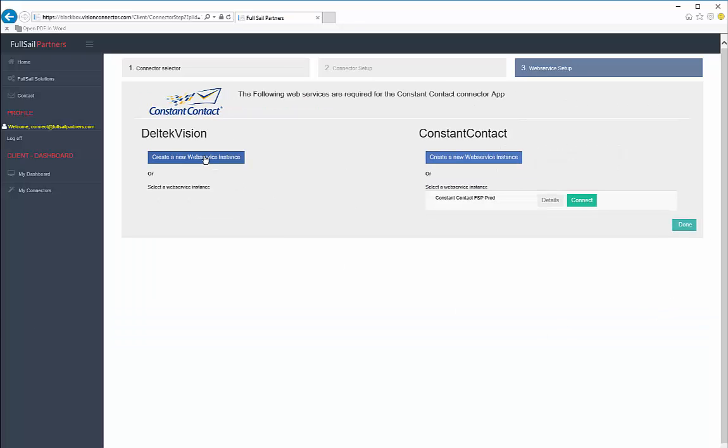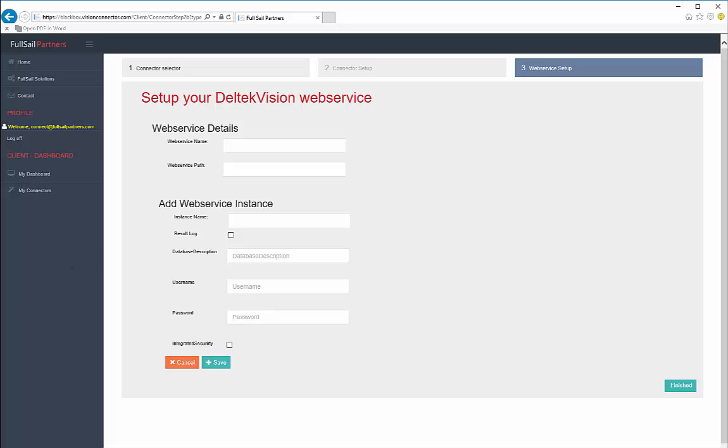And we're ready to move on to the second endpoint, Deltek Vision. We'll create a new web service instance by clicking on the Create New Web Service Instance button. This is our production Vision system that we're going live with today, so we'll go ahead and type in the name. In this case, Deltek Vision Production.